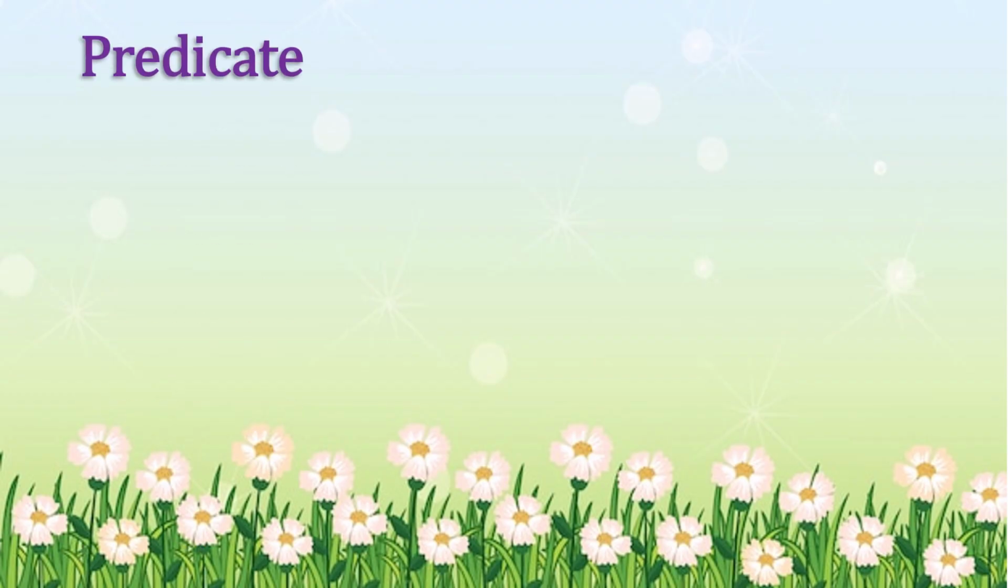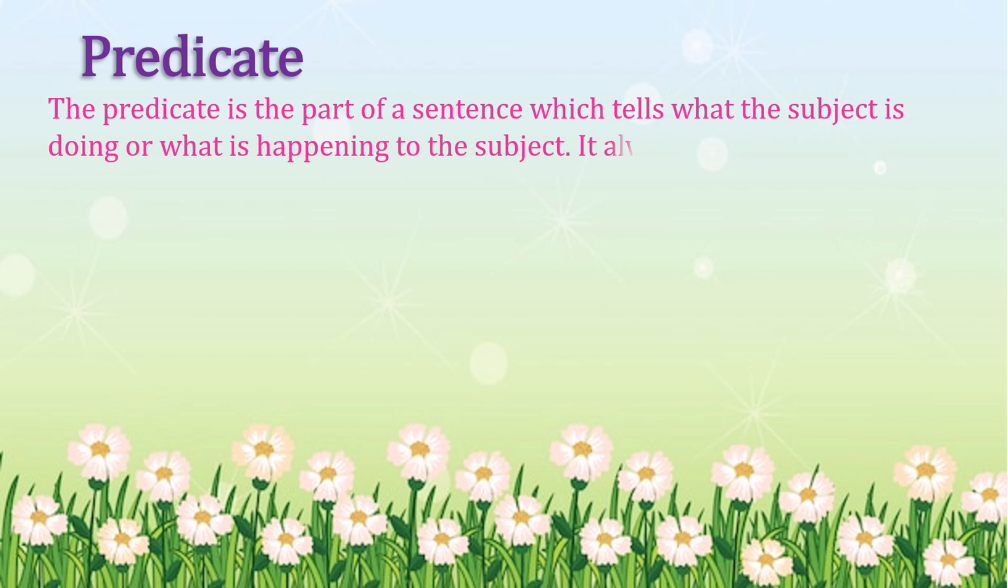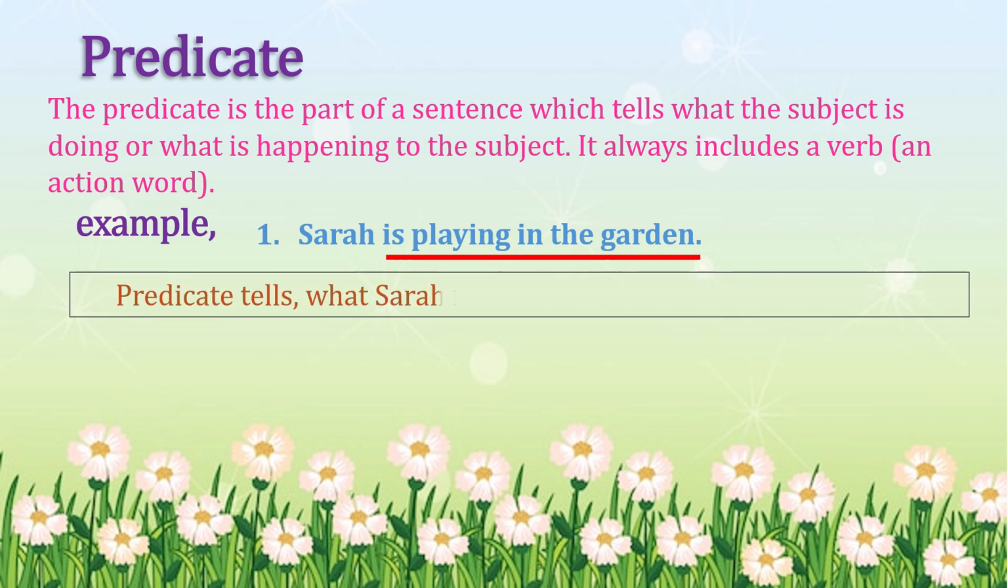If we talk about the next part of a sentence, that is the predicate. It is the part of a sentence which tells what the subject is doing or what is happening to the subject. It always includes a verb. Let's have an example. Sarah is playing in the garden. We have already discussed that Sarah is the subject. So, another part of the sentence which is telling something about the subject is the predicate. Predicate tells what the subject is doing.